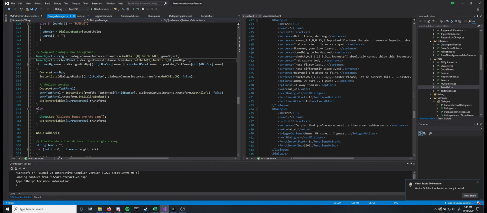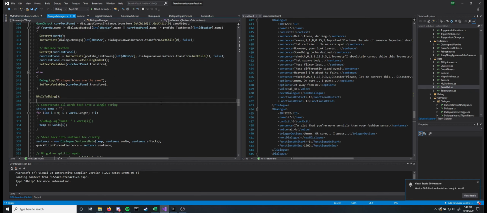The dialog box and the text box that's associated with it are separate prefabs. You can't just have a single text box for all of them, because they're somewhat different sizes. Some of them are taller than they are wide, some are wider than they are tall. So it's two prefabs that kind of appear as one.